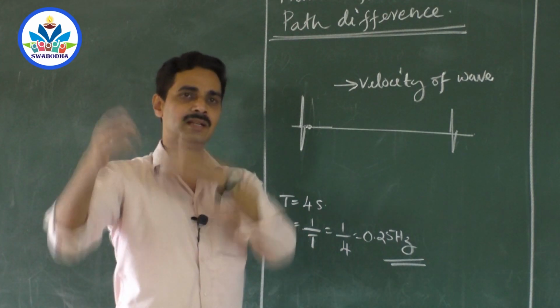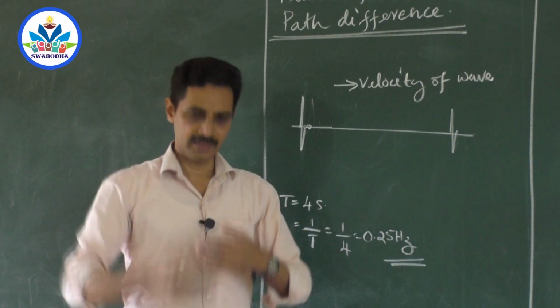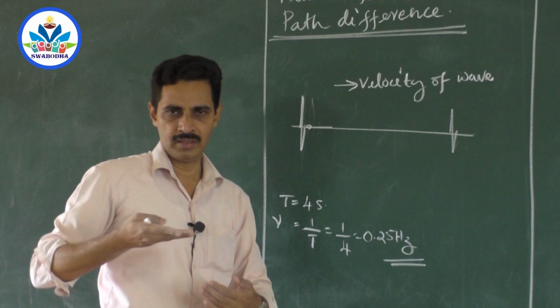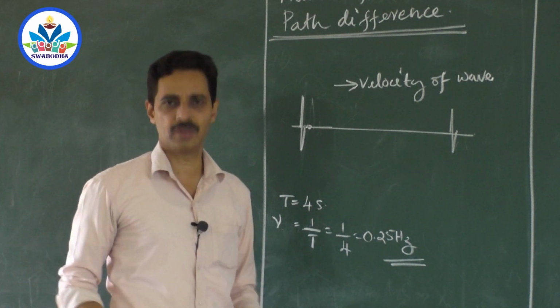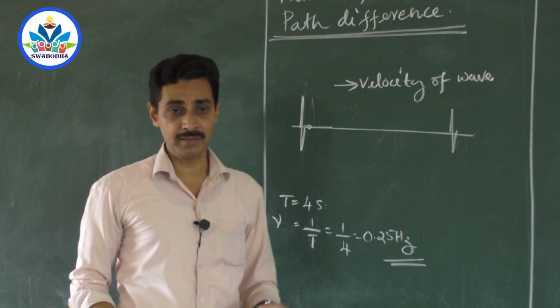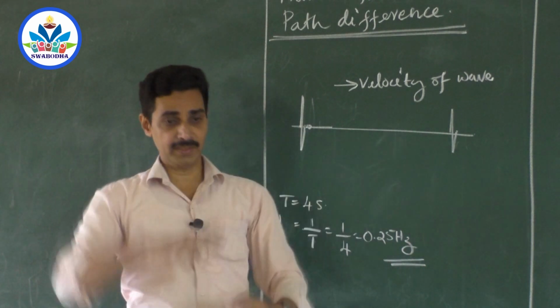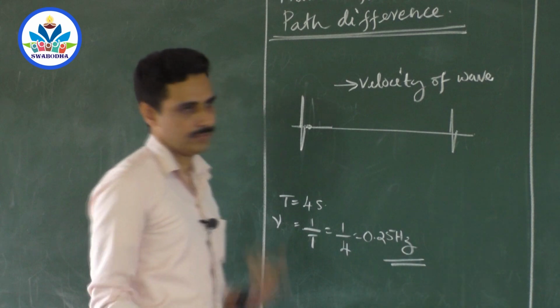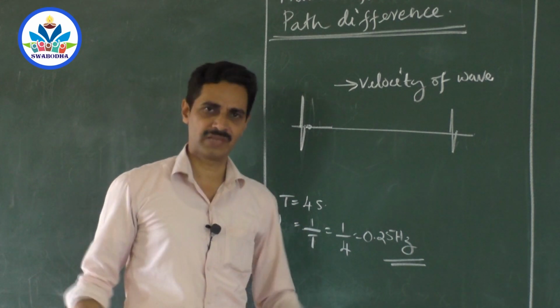And when the air molecules are disturbed, the propagation of disturbance and the molecular vibration are all parallel to each other. That's why it is called a longitudinal wave. Whereas in a water ripple, molecules vibrate perpendicular to the way in which the disturbance travels. That's why it is a transverse wave. We describe transverse waves in the form of crests and troughs.